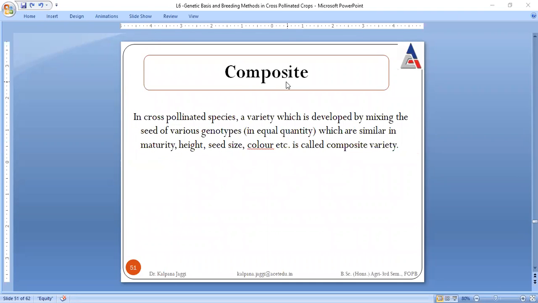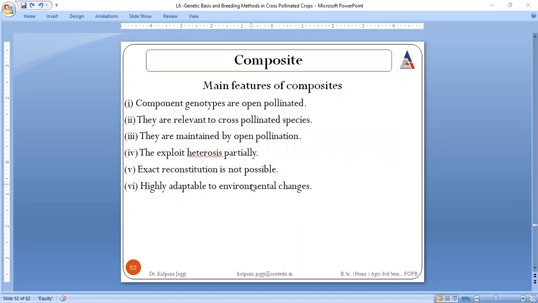Now we come to the composite. Composite means something is to be combined together. So here, what is to be combined together? Here mixing is to be done, of different genotypes but in equal quantity. Those genotypes which are similar in maturity, height, that means all the phenotypic characteristics, that is what is said to be a composite variety. These are the features of composite varieties.